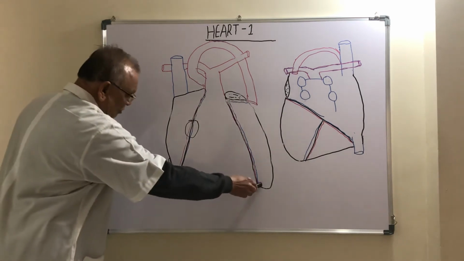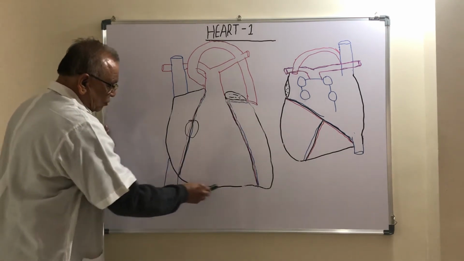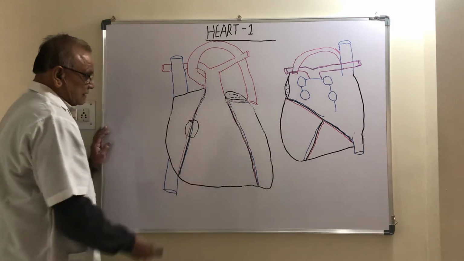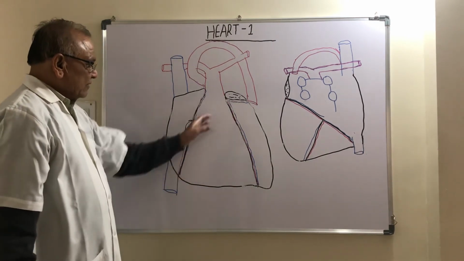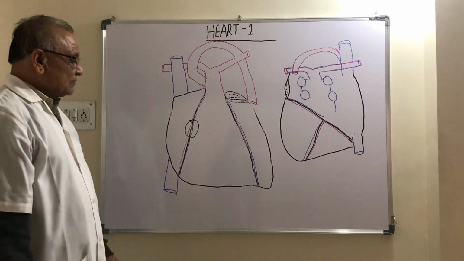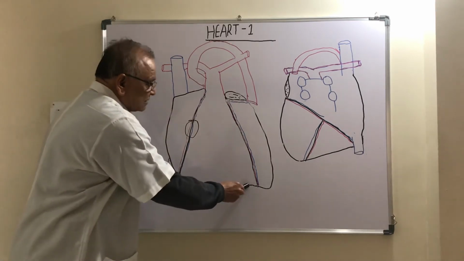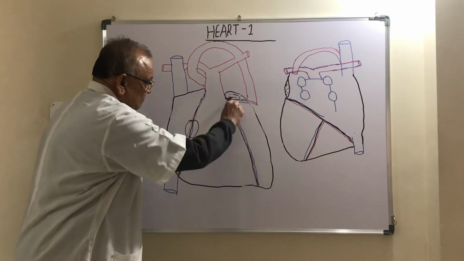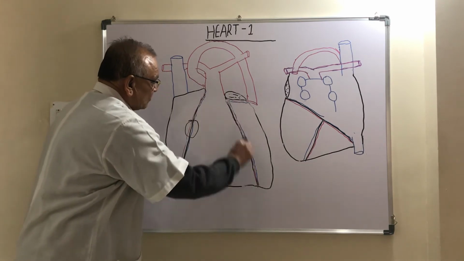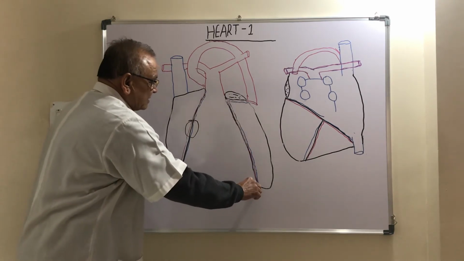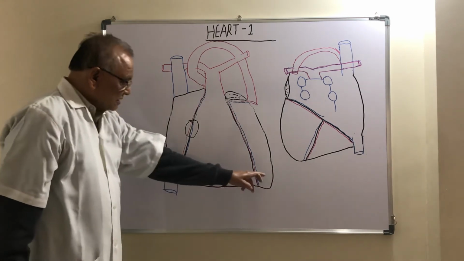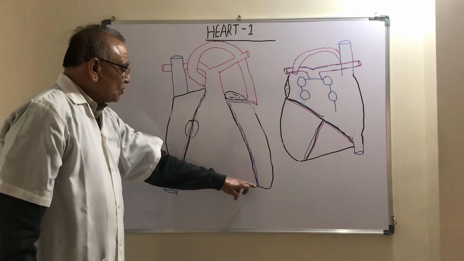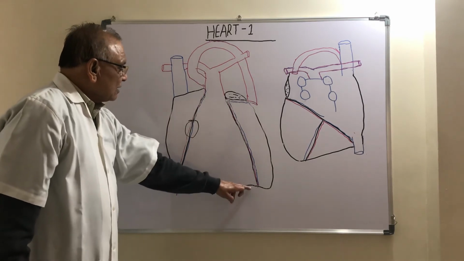This is the lower border of the heart, and the lower border is formed only by the right ventricle. The lower border is separated from the apex by the lower end of the anterior interventricular groove.